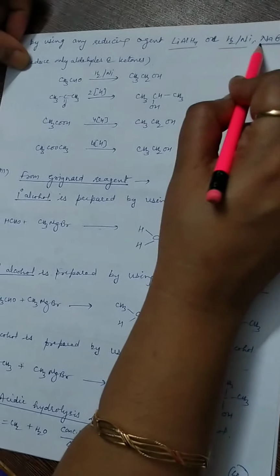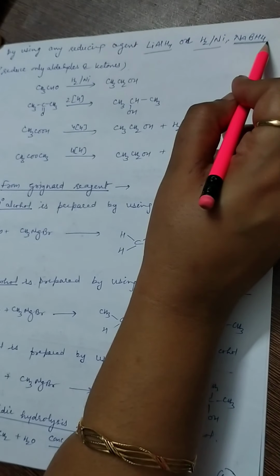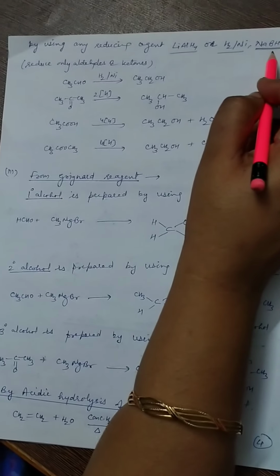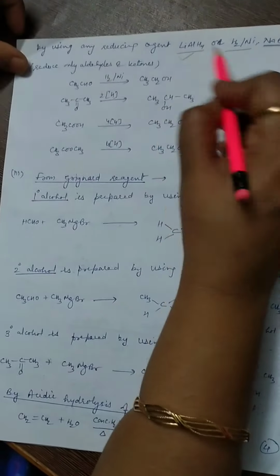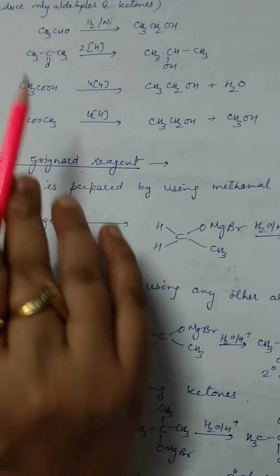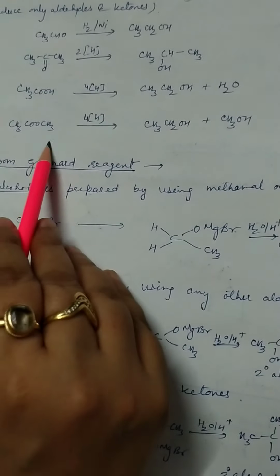This NaBH4 is a mild reducing agent. It is only used to reduce aldehydes and ketones. Esters and acids cannot be reduced by this reagent, so mainly you use the other two. So by reduction, aldehyde, ketone, acid or ester all convert into the respective alcohol.